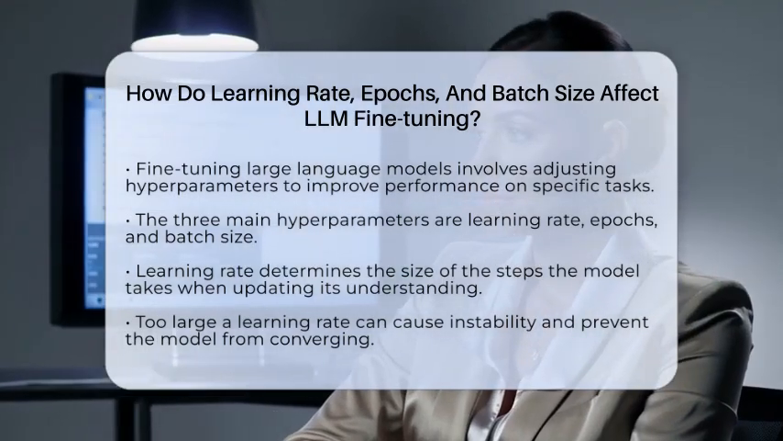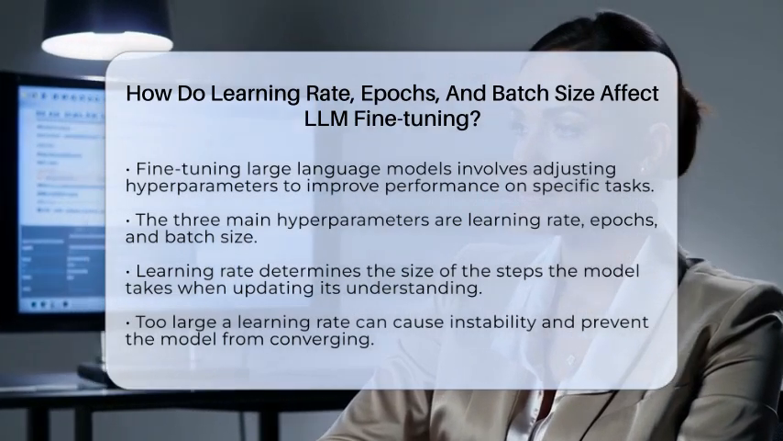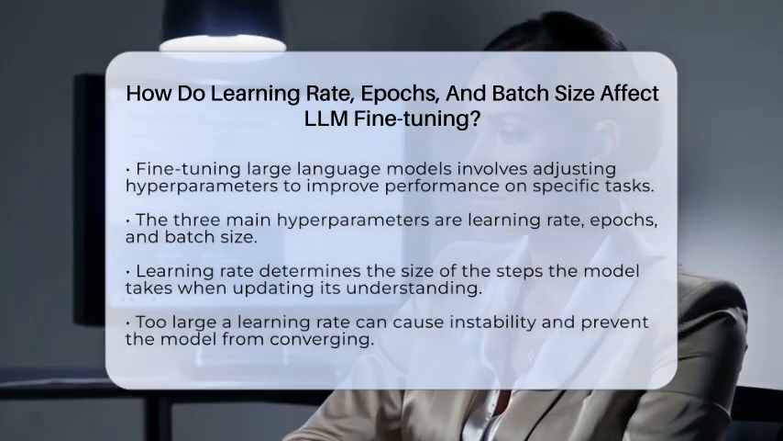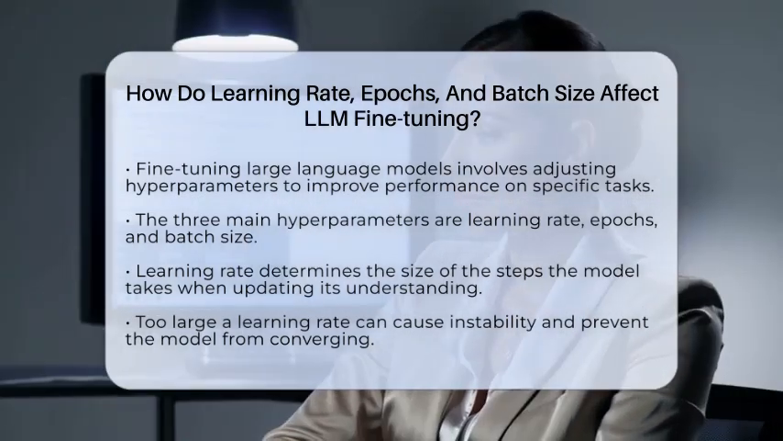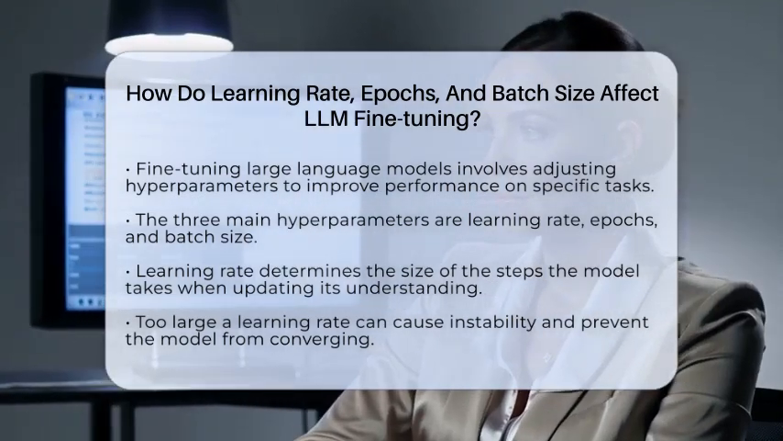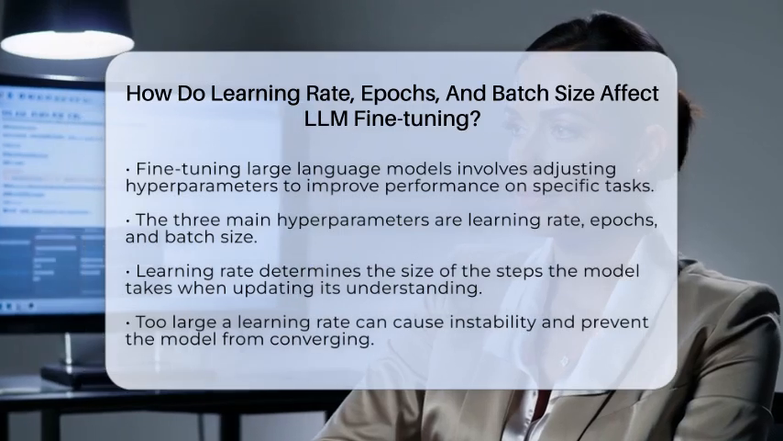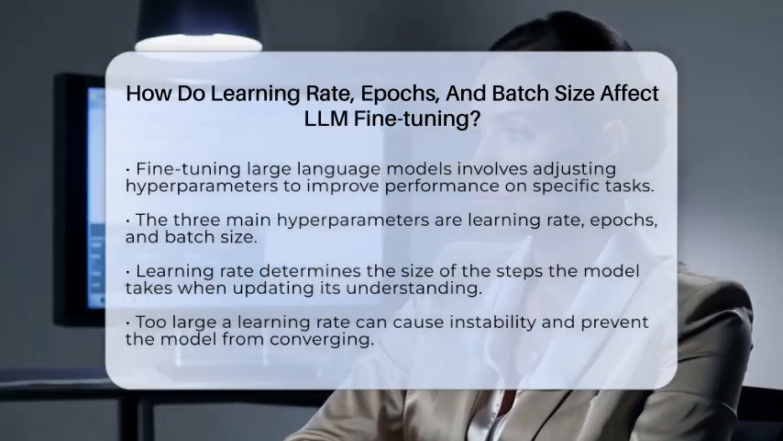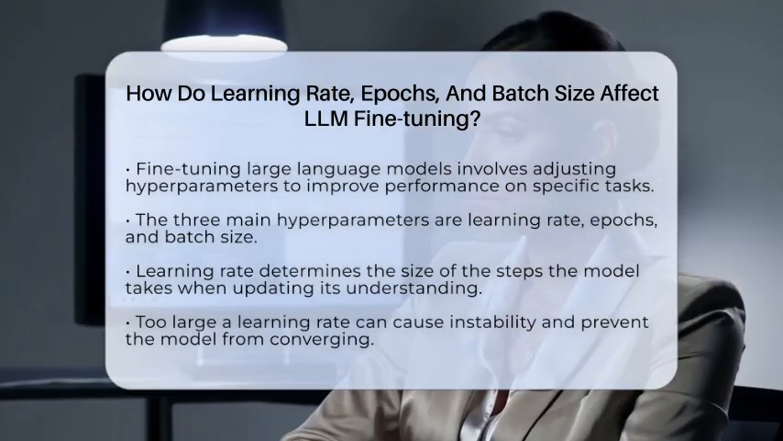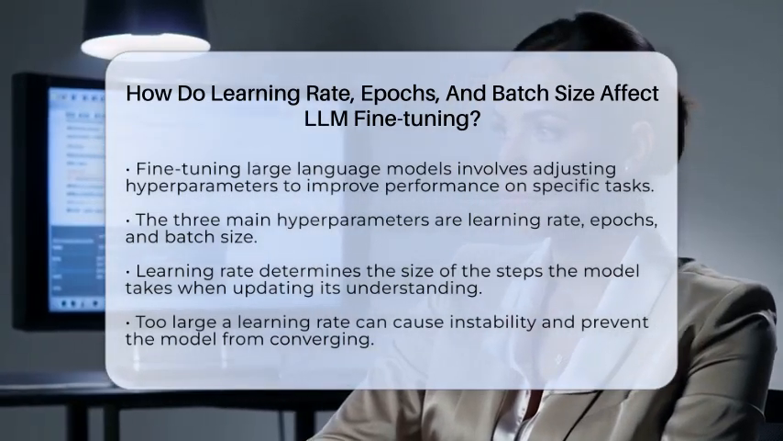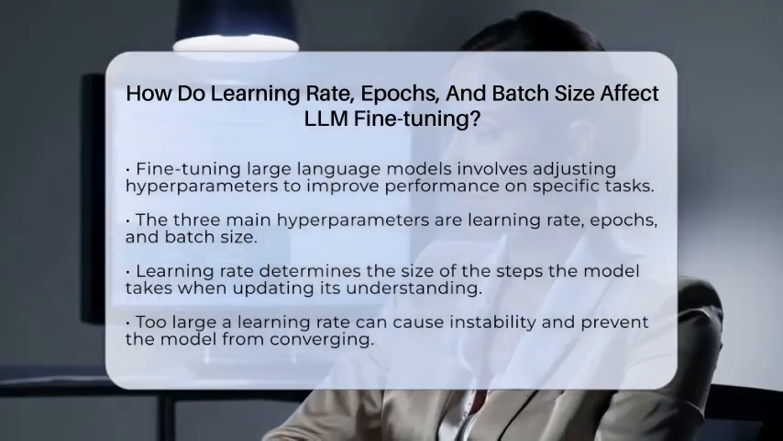These models are like giant brains that have already learned a lot from reading tons of text. Now, you want to teach them something new or make them better at a specific task. To do that, you need to set some important controls called hyperparameters. The three main ones are learning rate, epochs, and batch size. Each one plays a big role in how well the model learns and how fast it gets there.